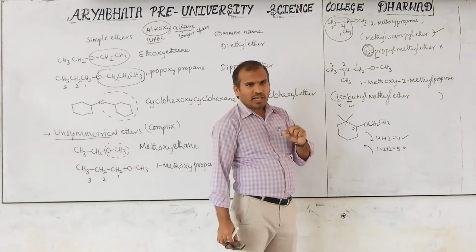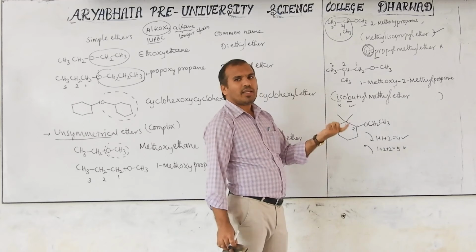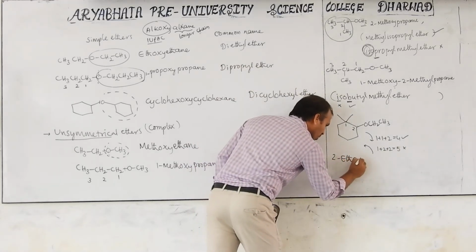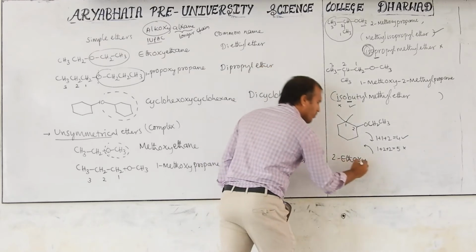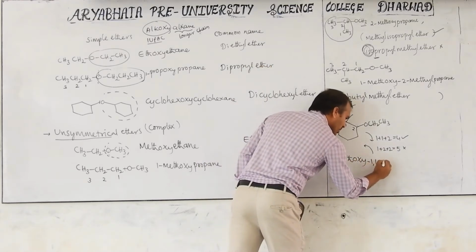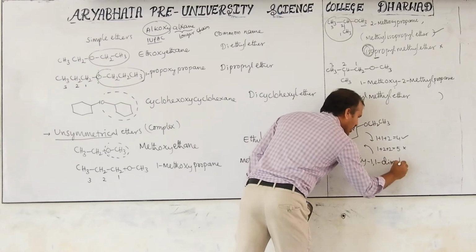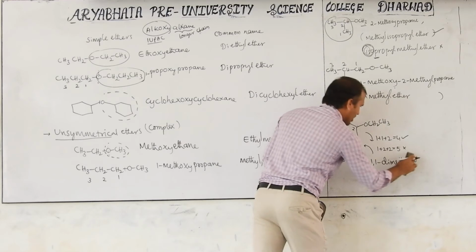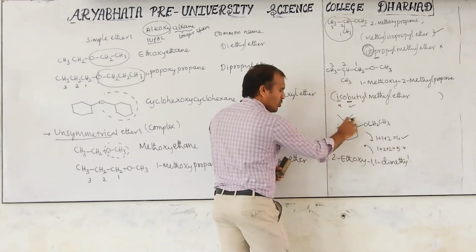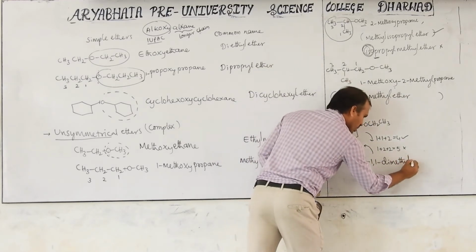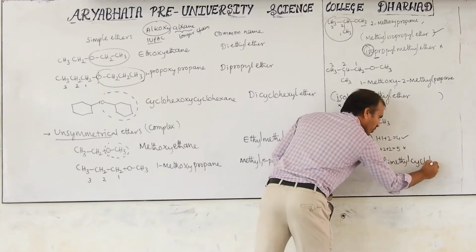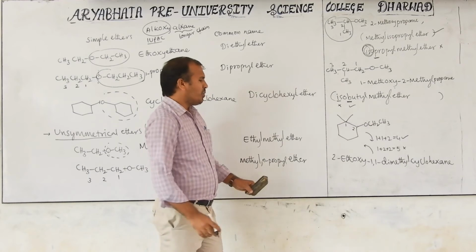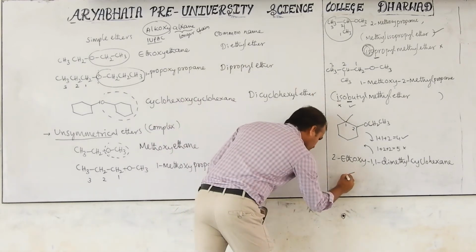Then E will come first, then M. That's right: 2-ethoxy, 1,1-dimethyl. This total is called cyclohexane.